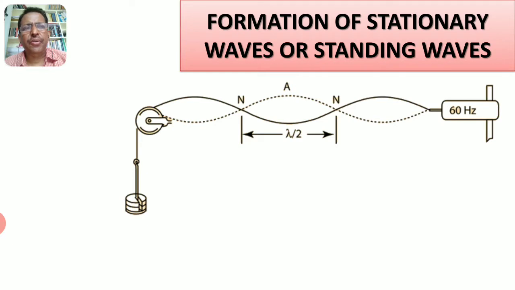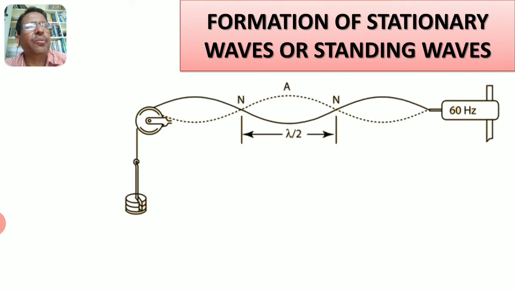Formation of stationary waves. Here is a simple experiment to explain the formation of stationary waves. Here, one electrically maintained tuning fork of 60 Hz is fixed to a stand and a thread is attached to it. The other end of the thread passes over a pulley and it is attached to the weight hanger. When the electrically maintained tuning fork is switched on, it starts vibrating.